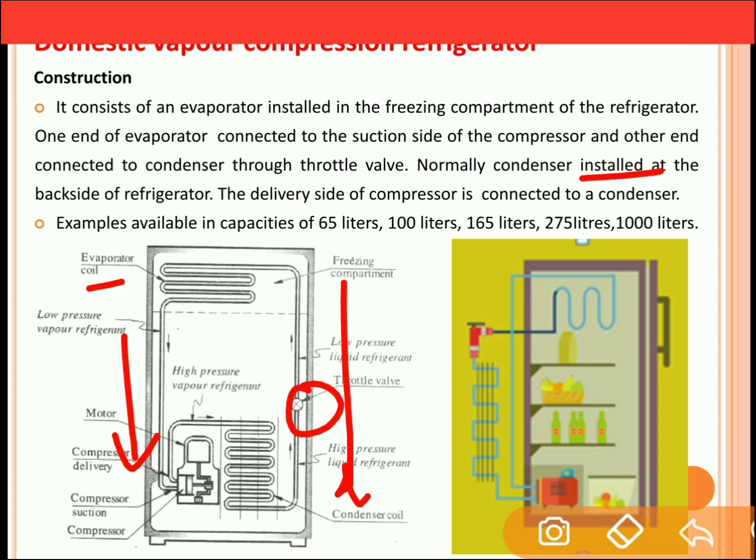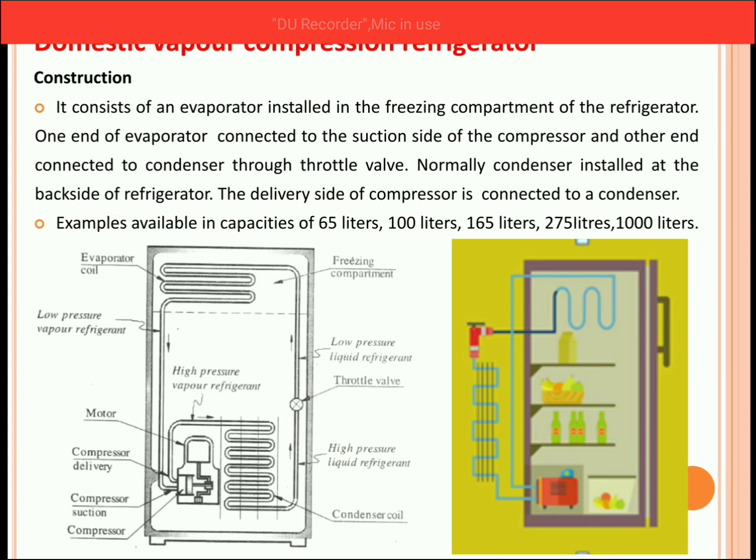Normally the condenser is installed at the back side of the refrigerator. This condenser and compressor both are installed at the back side of the refrigerator. The delivery side of the compressor is connected to the condenser. So this compressor is connected to the condenser at the delivery side. Now these refrigerators are available in capacities such as 65 liter, 100 liter, 165 liter, 275 liter and 1000 liters.